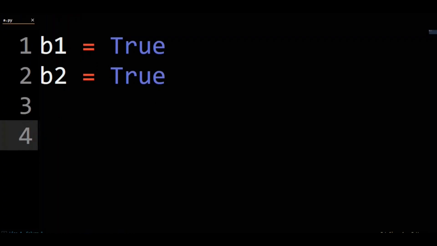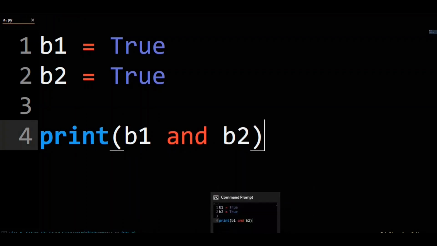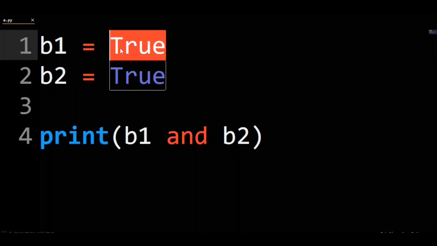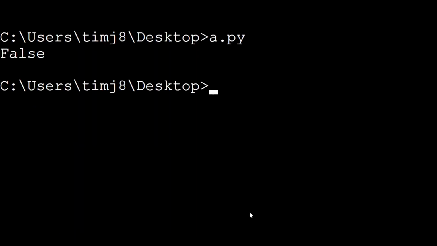Let's print out the AND operation between B1 and B2. So, print B1 and B2. If we run this code, you'll see that results in true. Let's change B1 to be false and see what happens. If we run this code, you'll see that results in false.